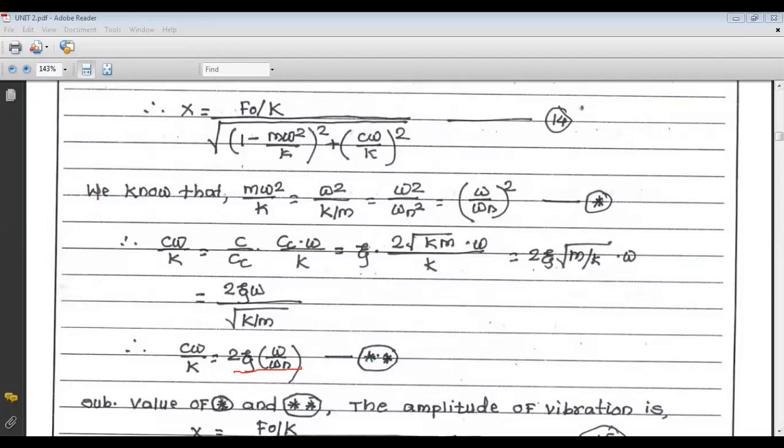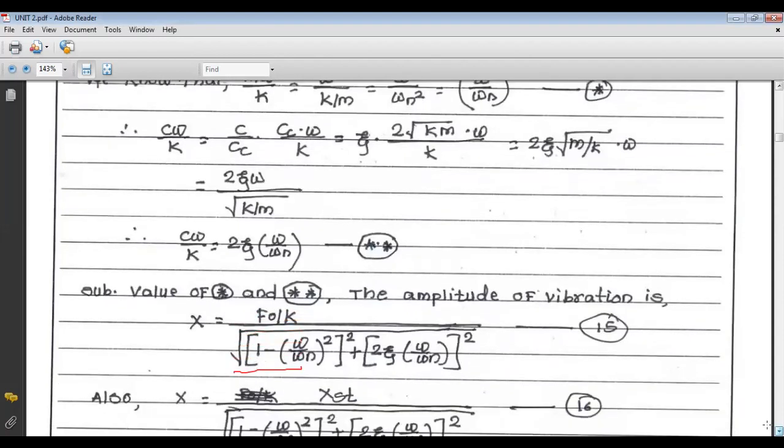we get the value of x as this final equation: f0 upon k, divided by the square root of 1 minus m omega square upon k, that is nothing but omega upon omega n whole square, whole bracket square, plus 2 zeta omega upon omega n whole bracket square. This f0 upon k is called static deflection. We have taken this as xst. So this is called static deflection, and xst is called steady state deflection or static deflection.